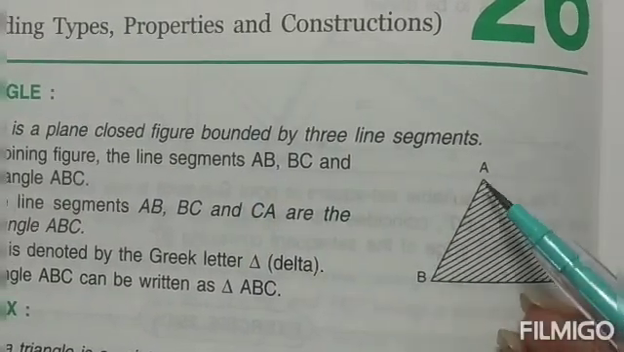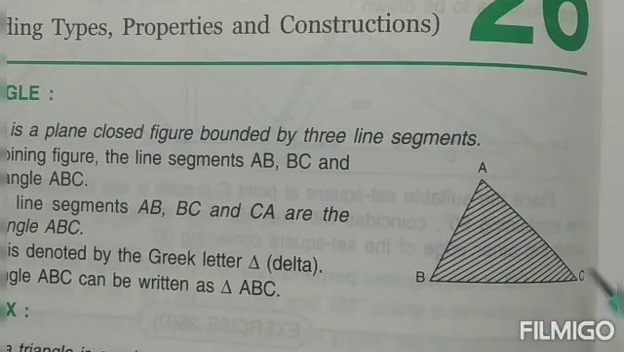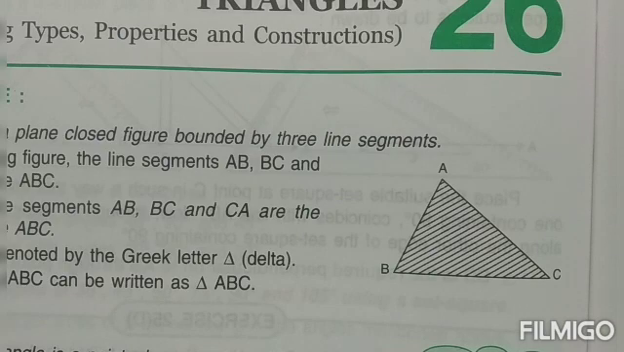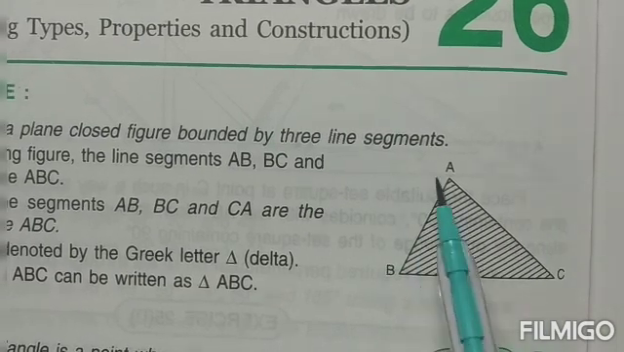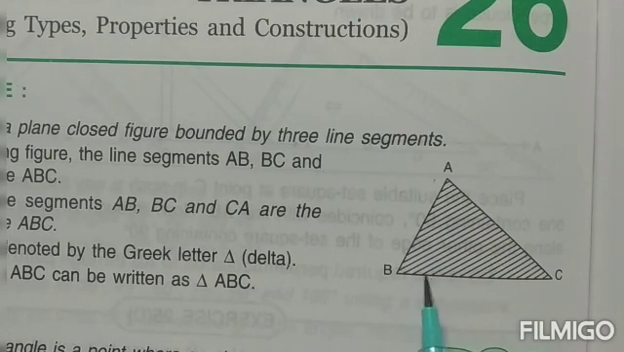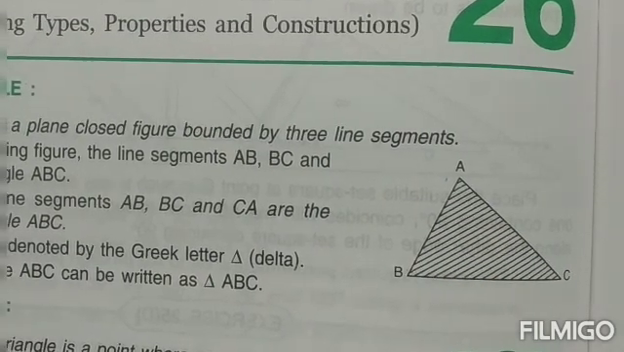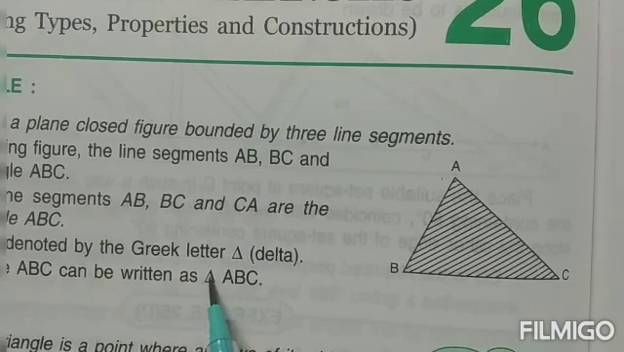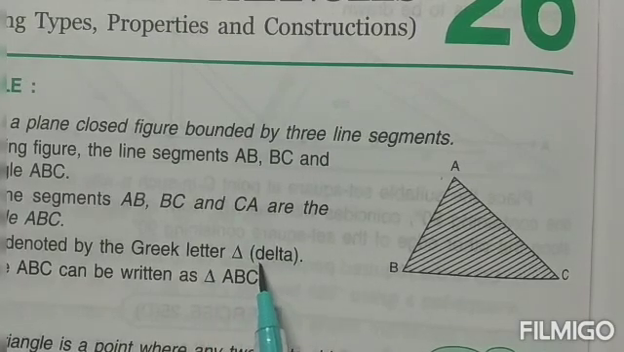Now all these are line segments, children: AB, BC and AC. All these are three different line segments, and they can also be said to be the sides of a triangle. Now a triangle is always written with a small triangle symbol like this, children. We make it like this, which is read as delta.